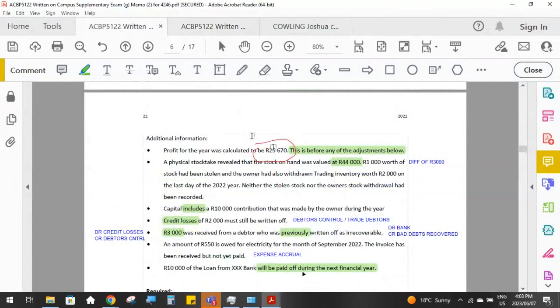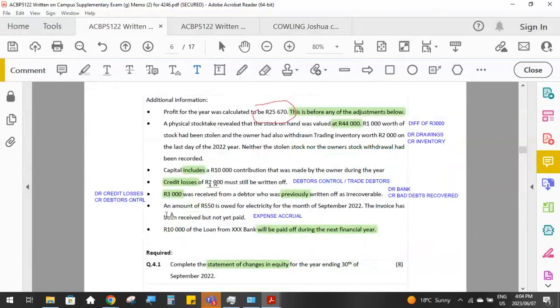So there was our starting profit. There's the 1,000 Rand that we have to write off because it was stock that had been stolen. The trading inventory worth 2,000 Rand is not a loss to the business. What is our journal entry going to be for that 2,000 Rand that the owner took? We're going to debit drawings and credit inventory. Okay, so that does not affect profit. It affects drawings and inventory.